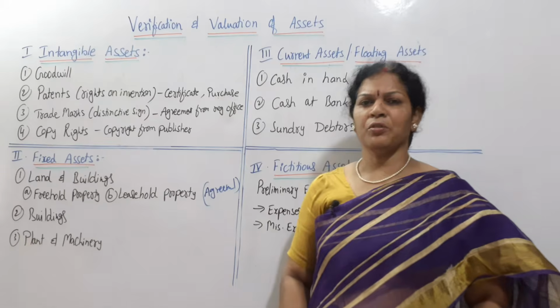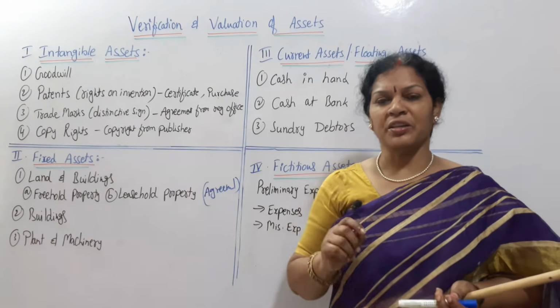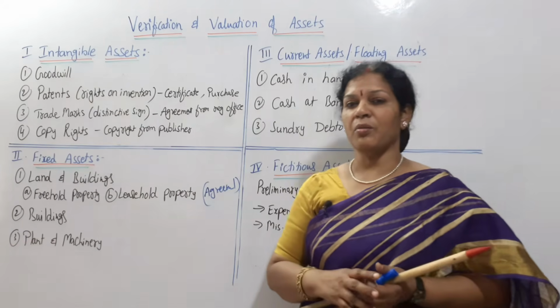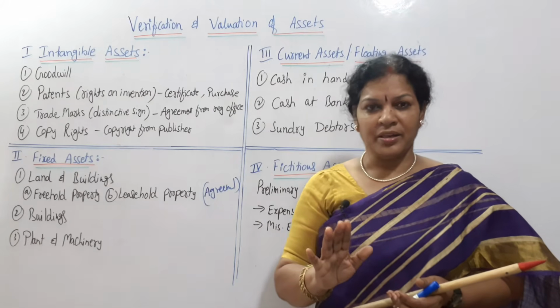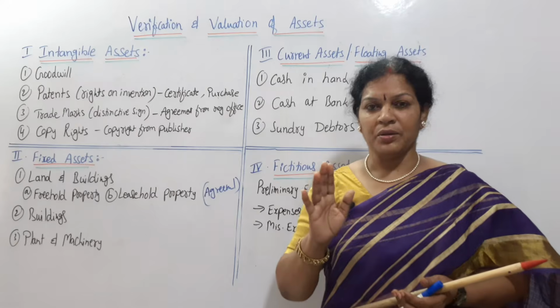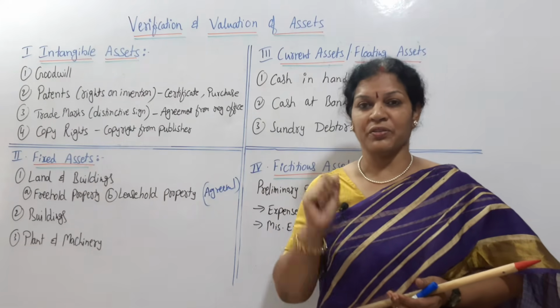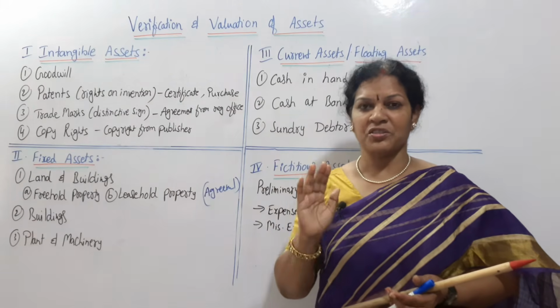Plant and machinery also in the same way. Physical verification is important for the auditor. First of all, physical verification. How many plant and machineries are there in the company, that number and where they are located, and how many are there, everything he has to verify first. Suppose 10 machines are there, check whether 10 machines are available or not.